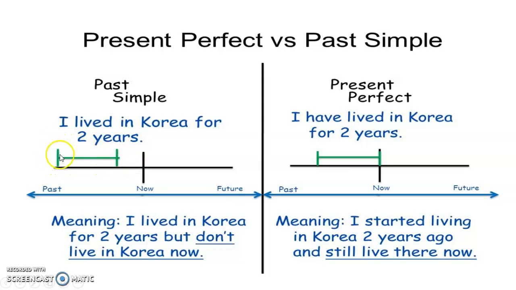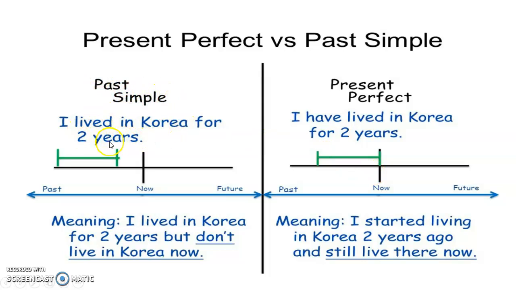Here you have an image that represents that the past simple is only talking about past, finished actions. That passed, finished, and that's it. But in present perfect, we have a connection from past to now. It's like a link, like a chain from past to now. Let's see an example with past simple.